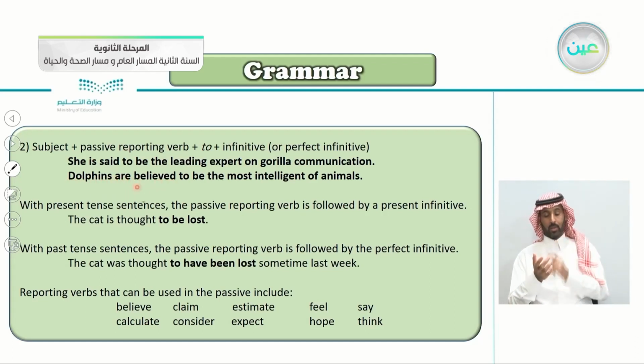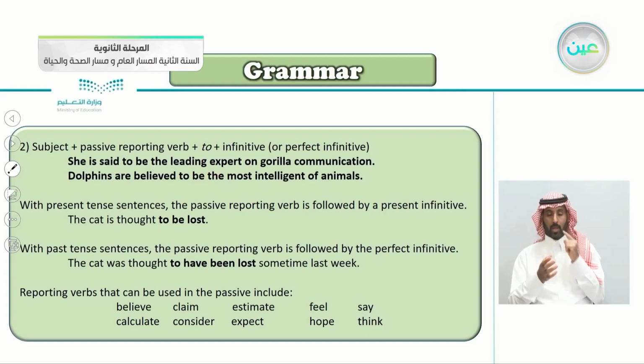The passive here is believed, to be the most intelligent of animals. So this is the second part of the passive reporting verbs. We begin with the subject, she is, dolphins are. Then the passive reporting verb, said or believed. Then the word to, then use the infinitive or perfect infinitive. Then you continue with the sentence.